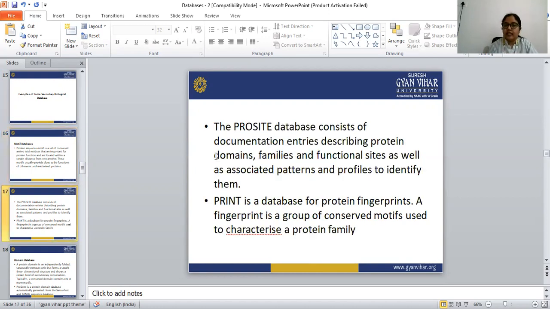The ProSite database consists of documentation entries describing protein domains.